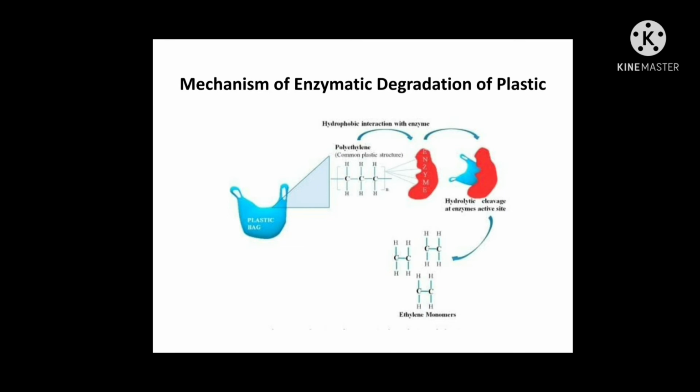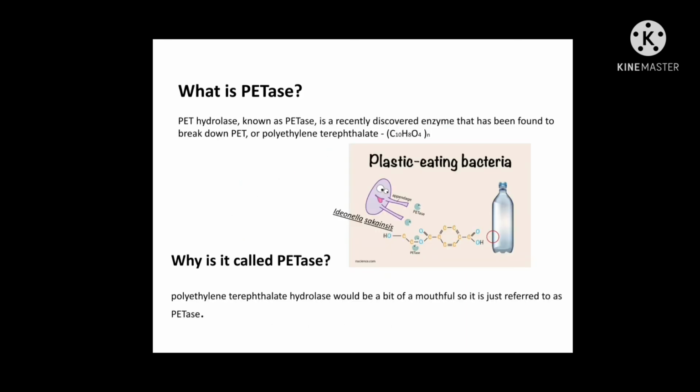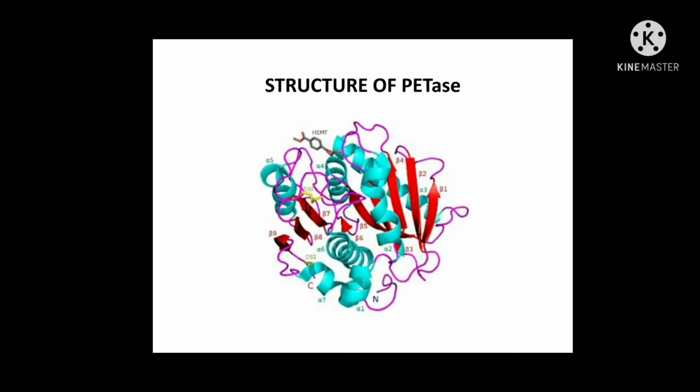As we already know how enzymes help in the degradation of plastic, now I am going to discuss further a particular popular one, that is PETase. Now what is PETase? PETase is the polyethylene terephthalate hydrolase, or PET hydrolase, which degrades the PET type of plastic and is secreted by Ideonella sakaiensis. So this is the structure of PETase.